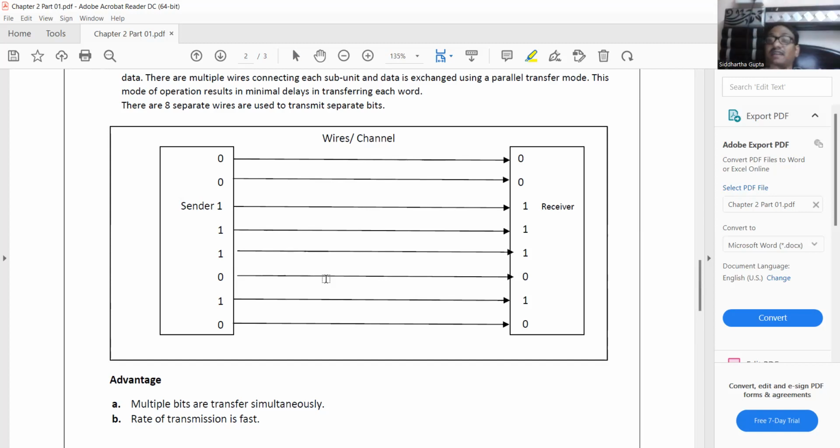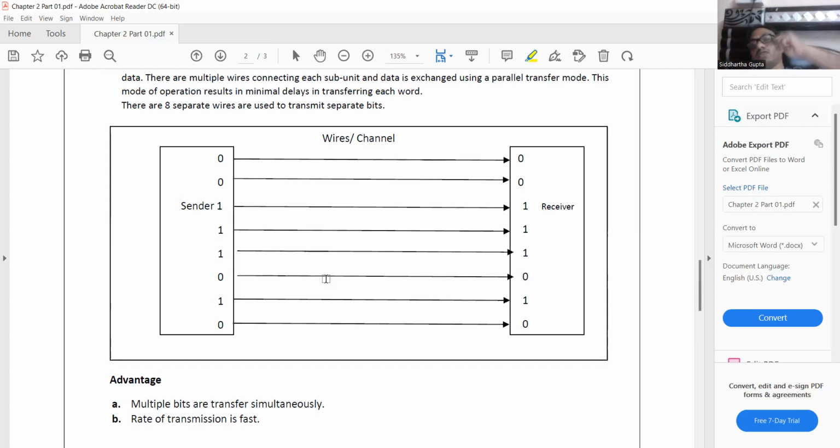You can understand how costly it is, just because we need to consume 8 wires to transmit 8-bit data. I know that it is very fast. Definitely, it is very fast, just because it needs to send only a single bit per wire. But you can imagine how costly it is.